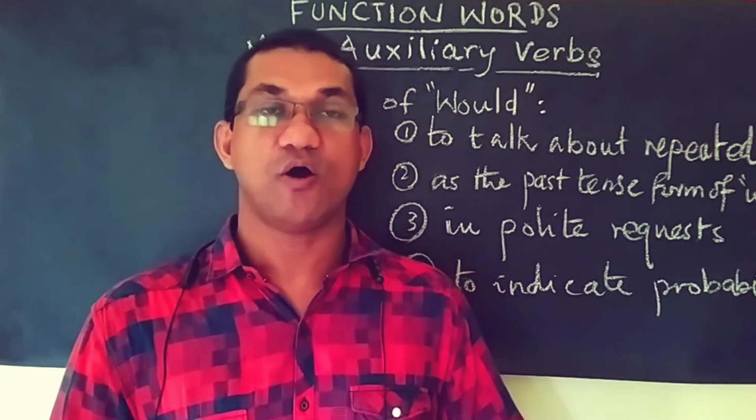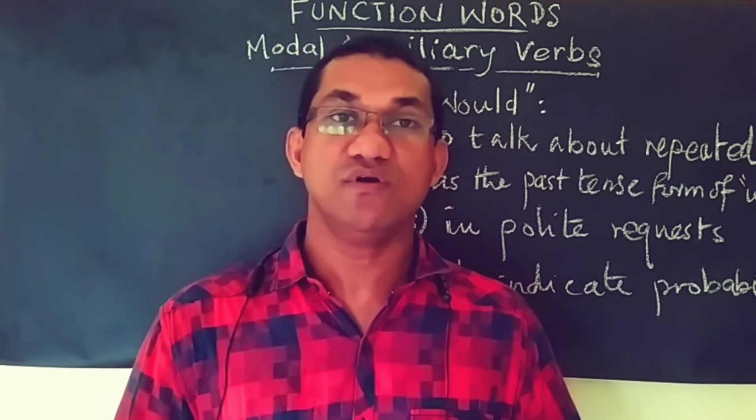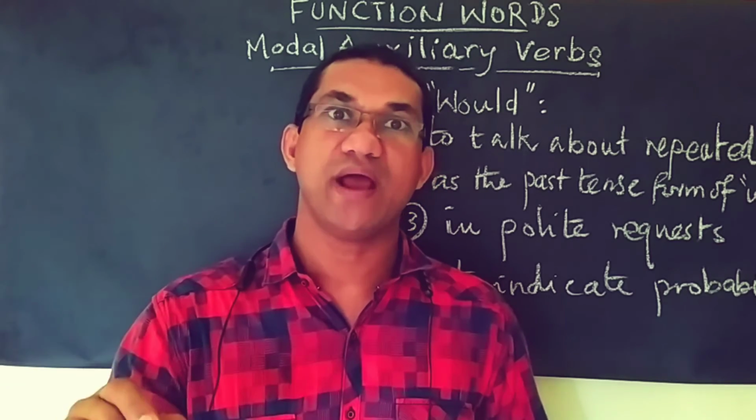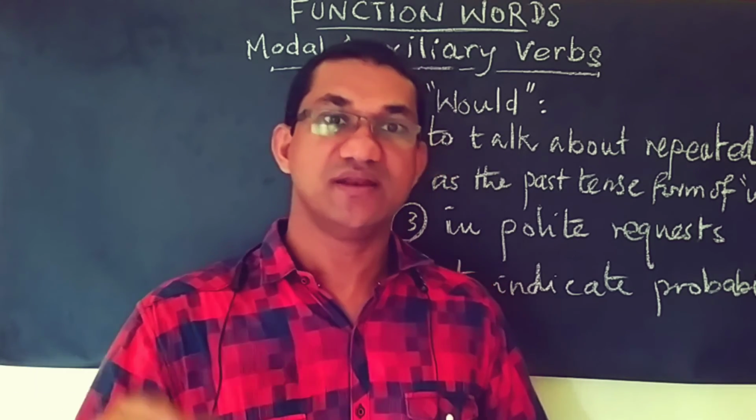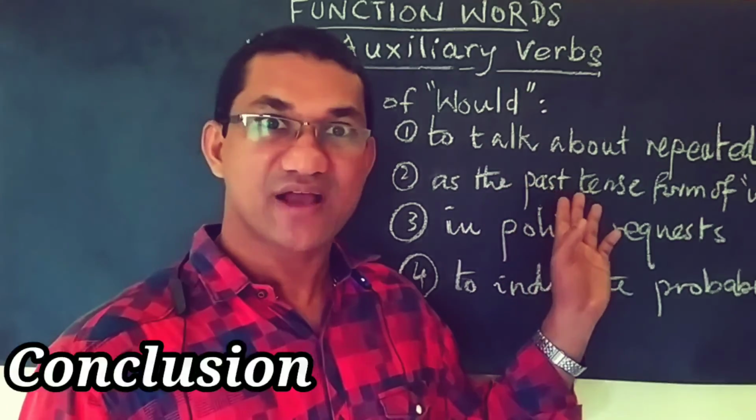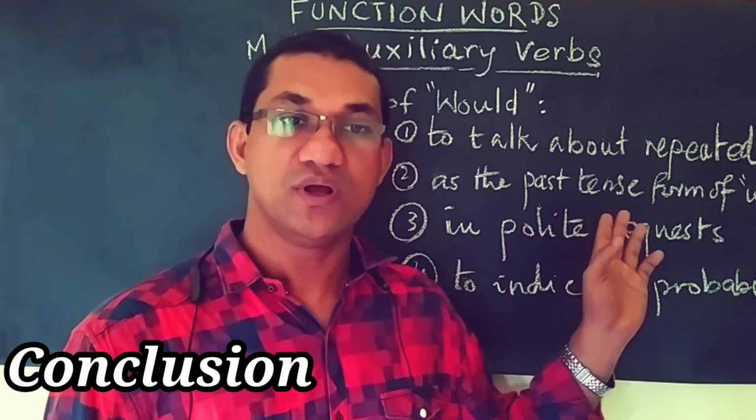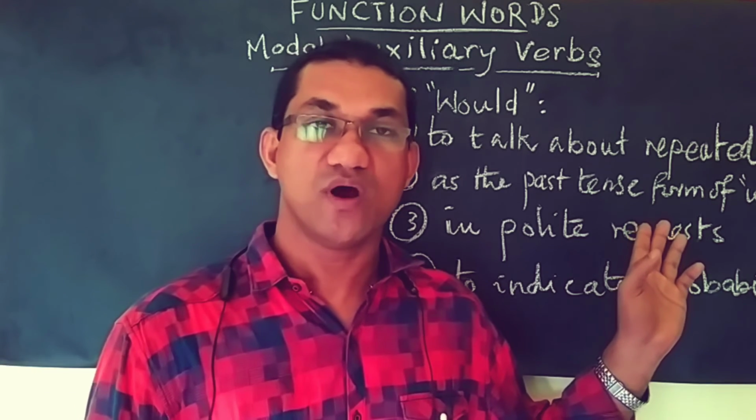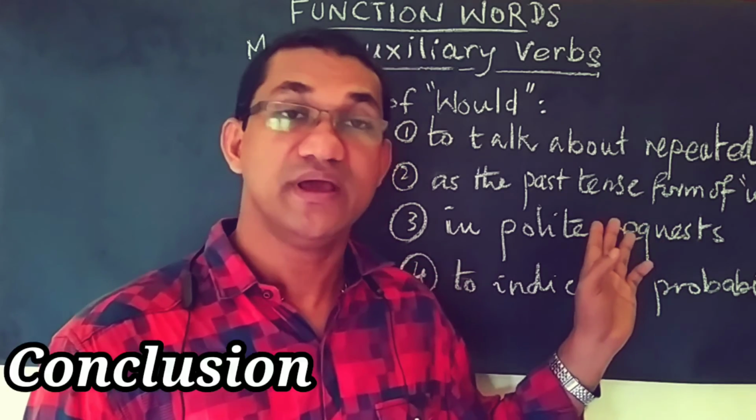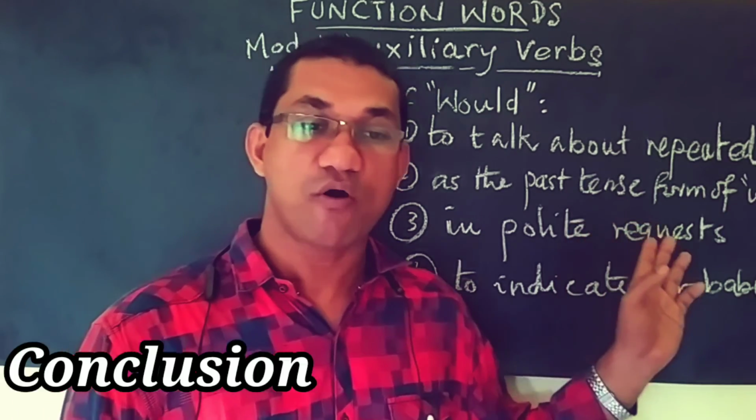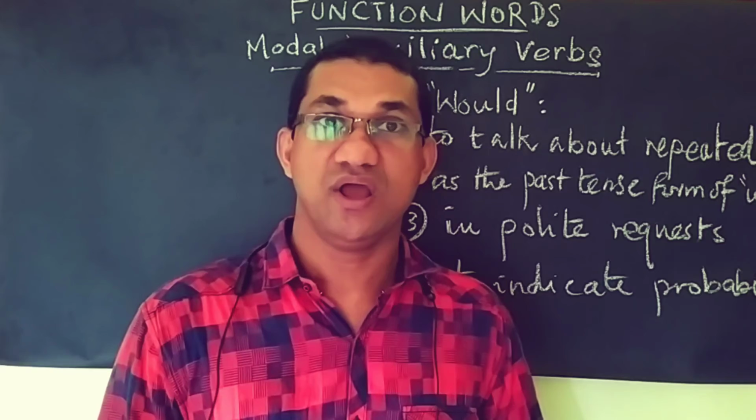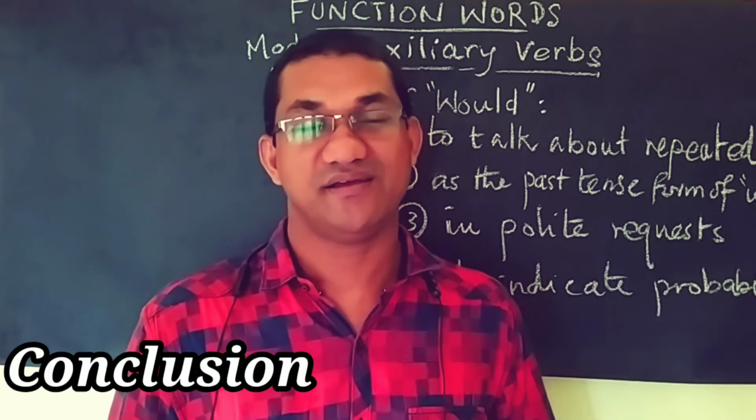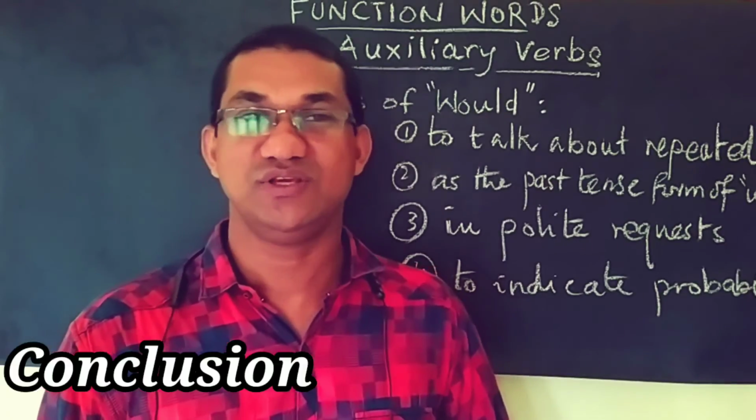Now we have learned almost all the important uses of would, the modal auxiliary. Let us consolidate everything and conclude. Would has four important uses. Number one, to talk about repeated actions in the past. Number two, it is used as the past tense of will in reported speech when the reporting verb is in the past tense. Number three, it is used in polite requests. Number four, it is used to indicate probability or likelihood, like in, he would be about 65 when he died. This is what we have to learn about the uses of would.